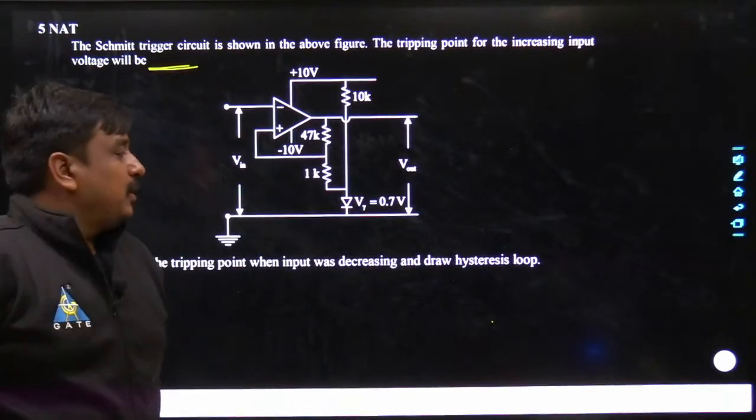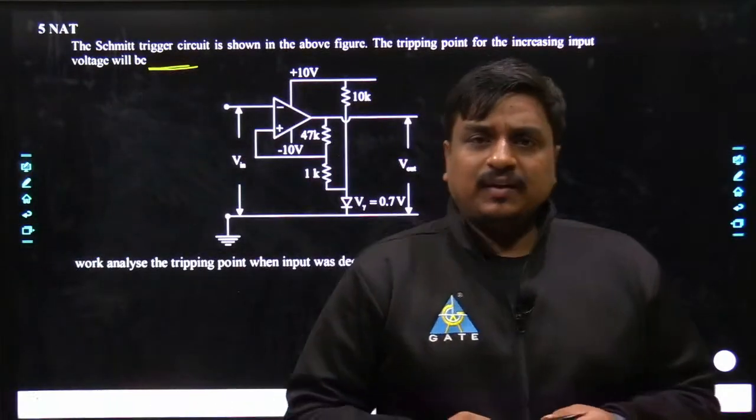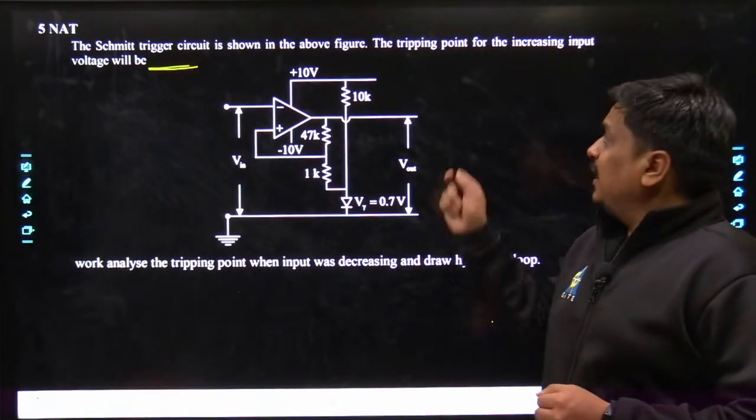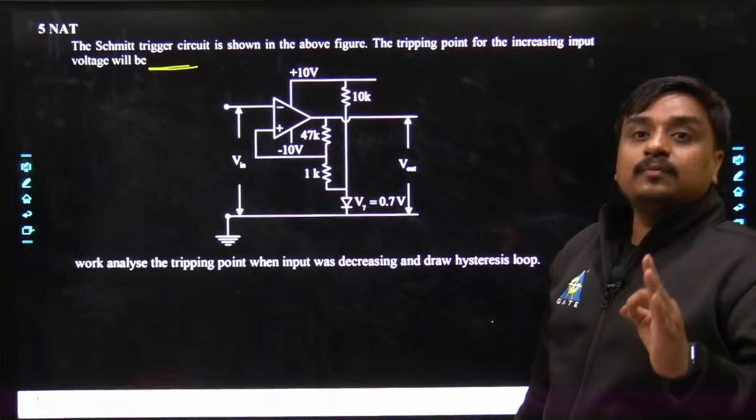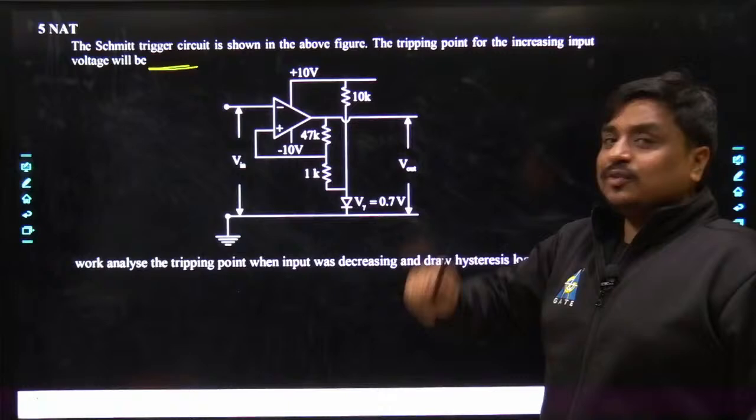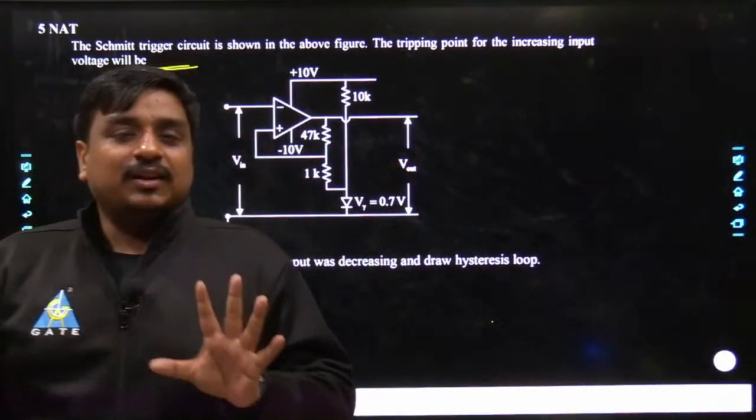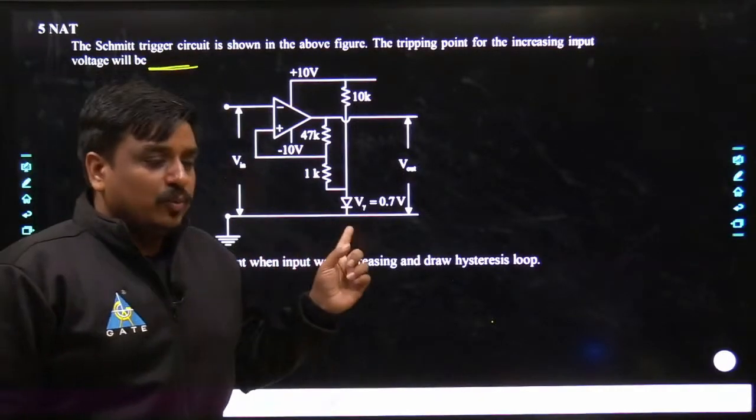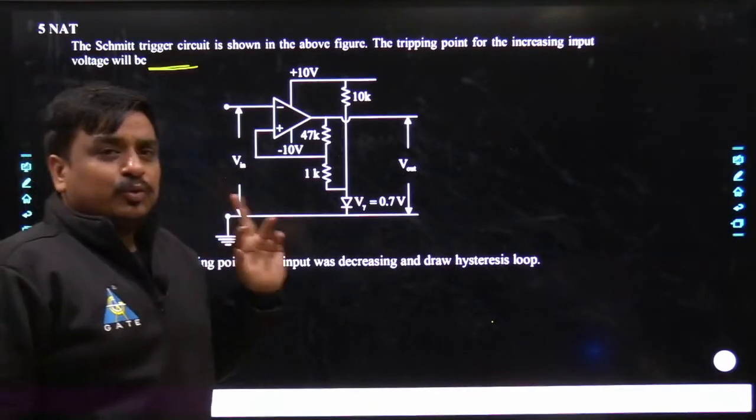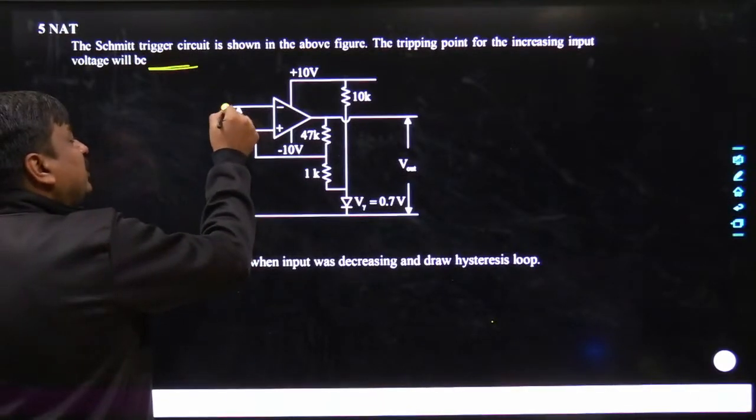My dear friends, just try to understand what exactly has been asked in this problem. Whenever you come across increasing or decreasing wording over the Schmitt trigger, you should have at least an idea about the hysteresis loop, whether it is a standard hysteresis loop or an inverting hysteresis loop. Obviously, it would be an inverting hysteresis loop. Why? Because the input is being applied across the inverting terminal.